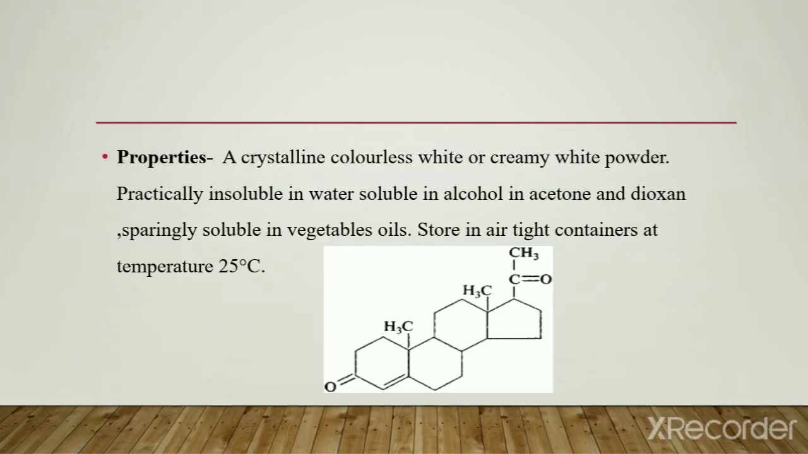The properties of progesterone: it is a crystalline, colorless, white or creamy white powder. Progesterone is practically insoluble in water and soluble in alcohol, acetone and dioxane. Progesterone is sparingly soluble in vegetable oil. Progesterone is stored in an airtight container at a temperature of 25 degrees Celsius.